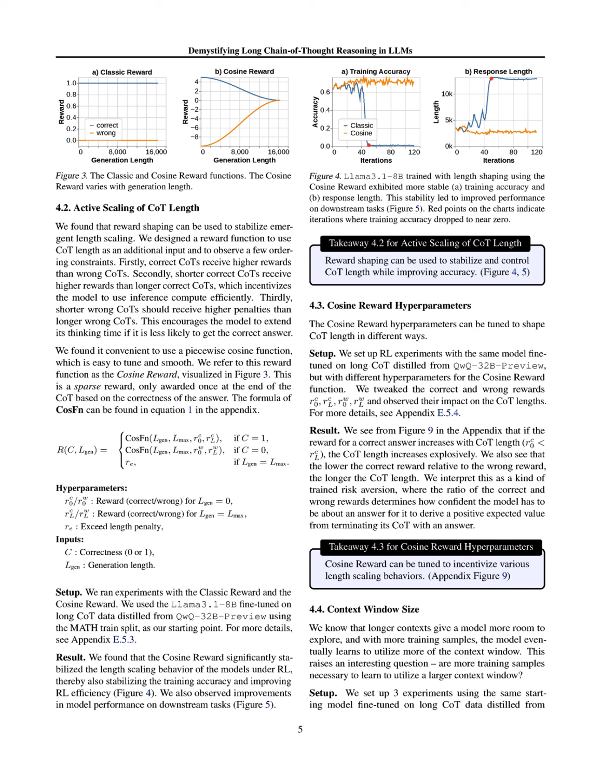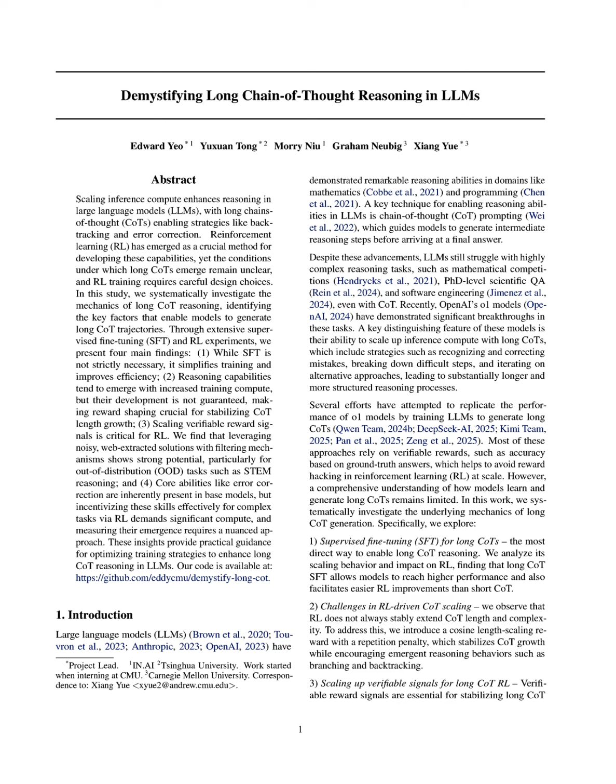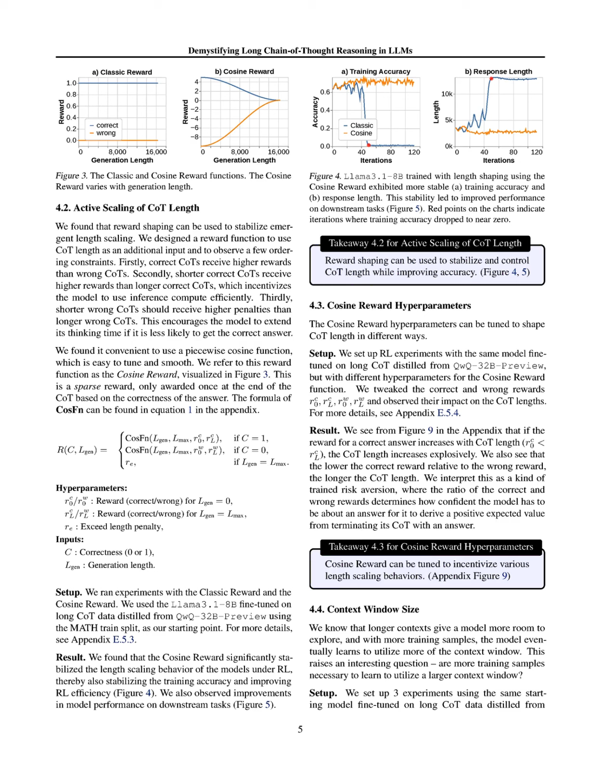Simultaneously, if the model starts repeating phrases or steps to artificially extend the COT length, the repetition penalty will impose a higher penalty on these repeated tokens, discouraging such behavior. This dual mechanism ensures that the model not only strives for correctness, but also learns to generate concise and coherent reasoning paths, ultimately leading to improved performance and stability in long COT generation. The experiments indicated that using the cosine reward significantly stabilized the length scaling behavior, enhancing the model's overall efficiency and